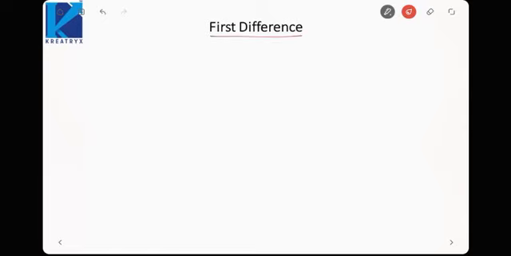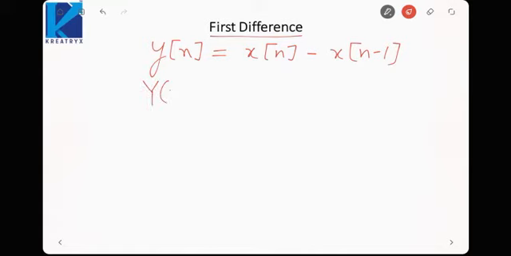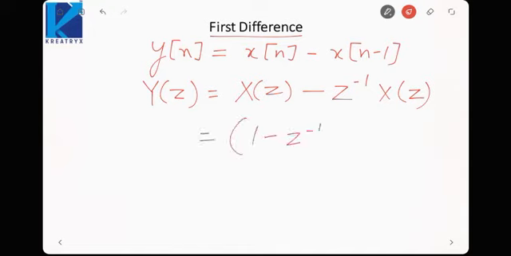Next is first difference. First difference means y[n] is defined like x[n] minus x[n minus 1]. Now if we take z transform both sides, Y(z) is equal to X(z) for x[n], and this is time shifted, so z raised to power minus 1 X(z). So it will be 1 minus z inverse X(z). This will be the z transform of the first difference. Just like dx by dt is the first derivative, x[n] minus x[n minus 1] is the first difference.